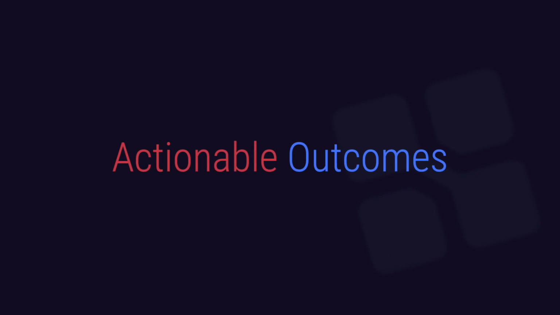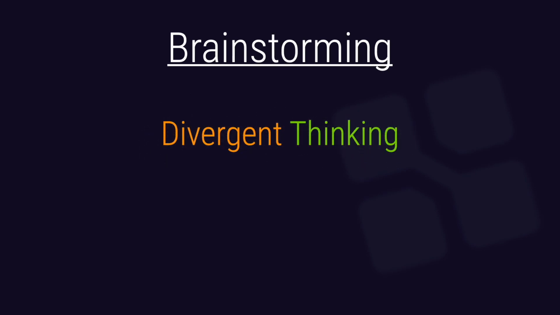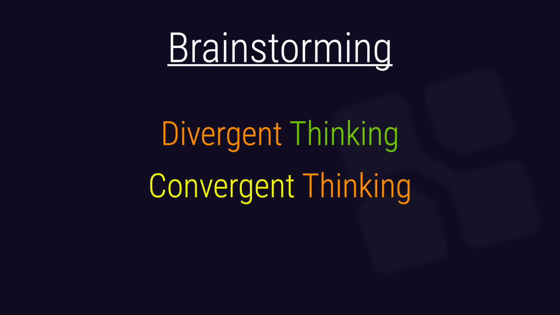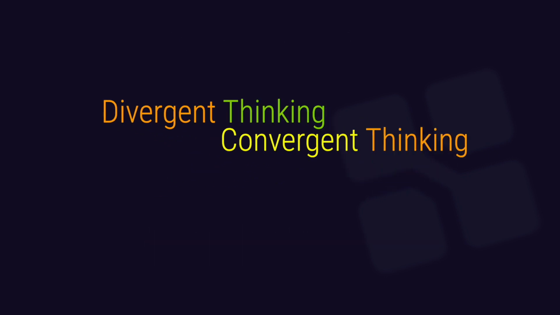And last but not least, once we have decided upon our solution, we need to create a list of actionable outcomes in order to implement the solution. As you can see, brainstorming is not just one event, but a process consisting of a series of steps, each requiring a different skill set. In a perfect world, we would be great at all of these steps, but this is often not the case.